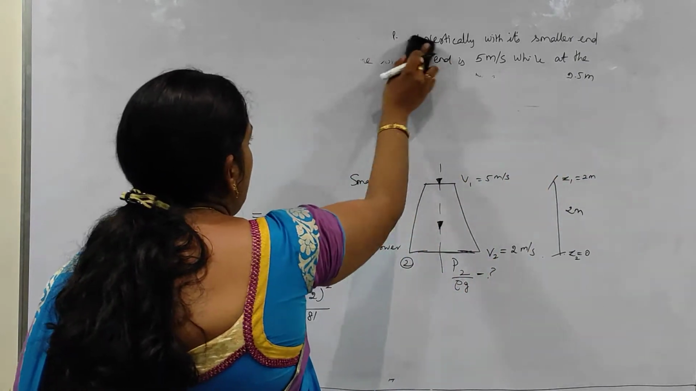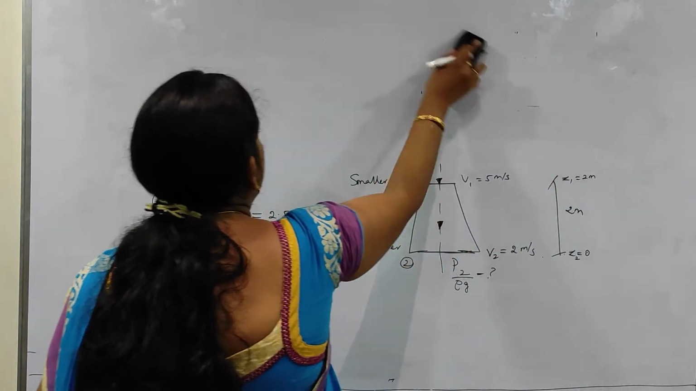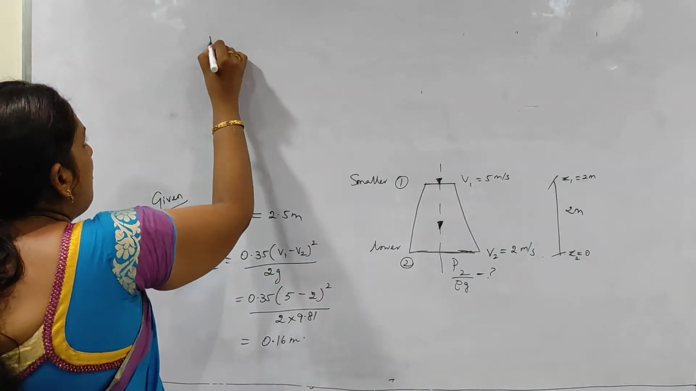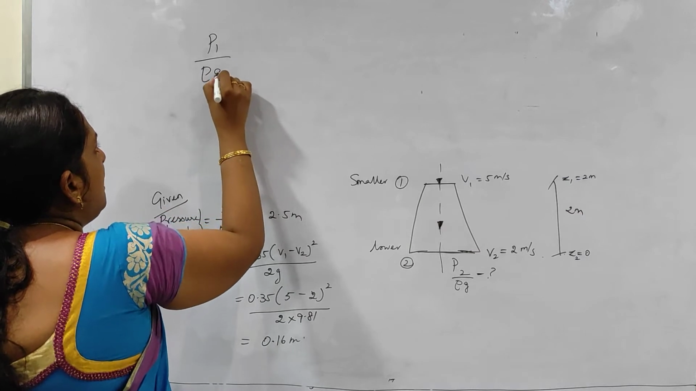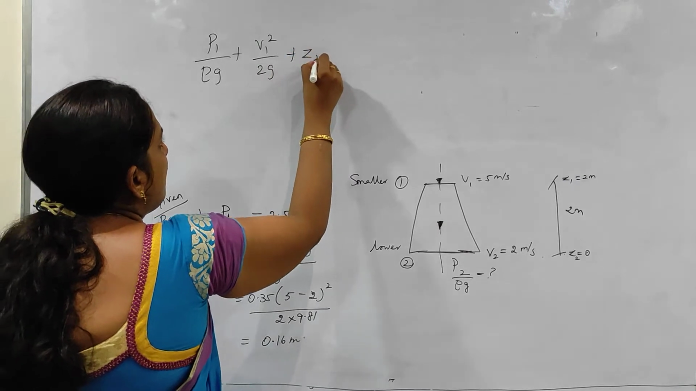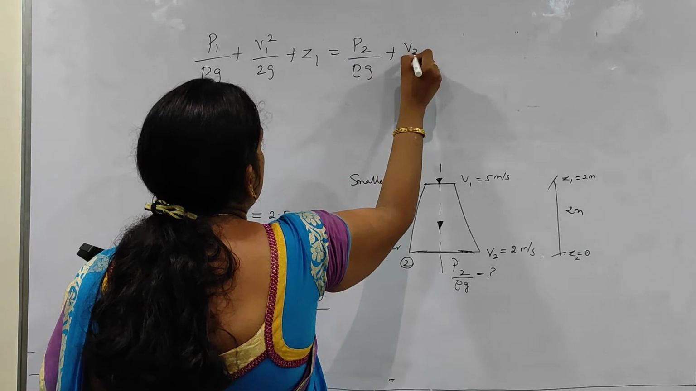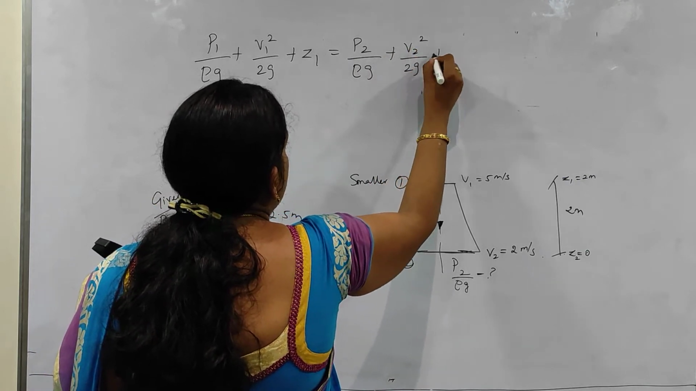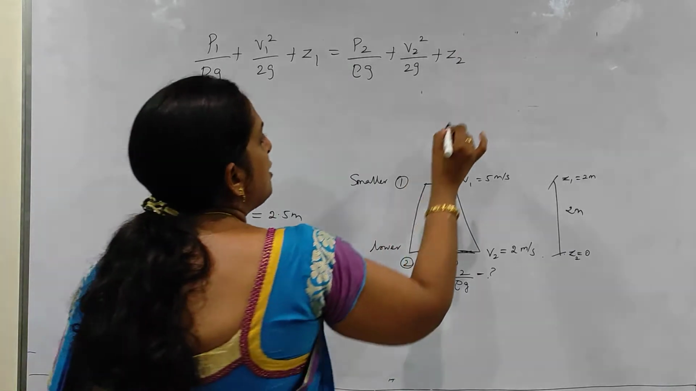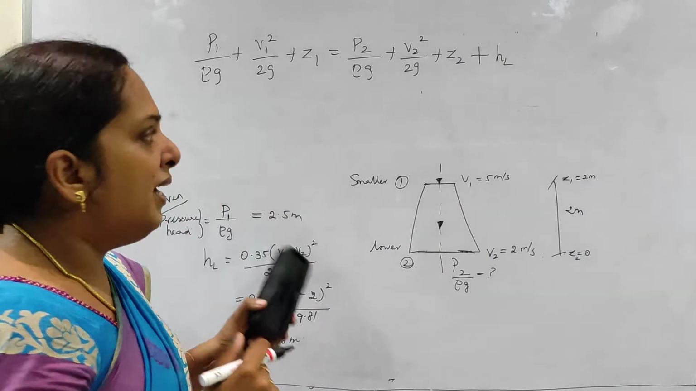So in ordinary Bernoulli's equation for ideal fluid, if you include the value of your head loss, then that becomes your Bernoulli's equation for the real fluid. So your formula will be P1 by rho G plus V1 square by 2G plus Z1 is equal to P2 by rho G plus V2 square by 2G plus Z2. This is your ordinary Bernoulli's equation for ideal fluid. So if I include head loss, that is the Bernoulli's equation for your real fluid.